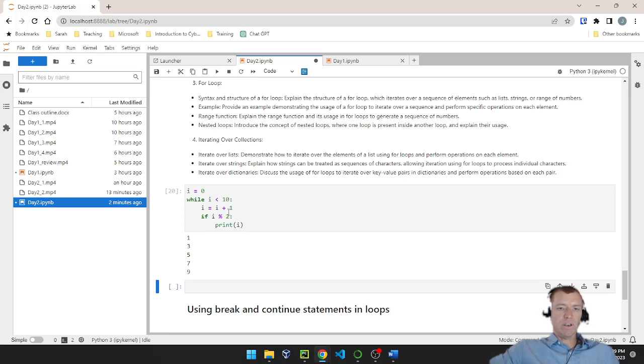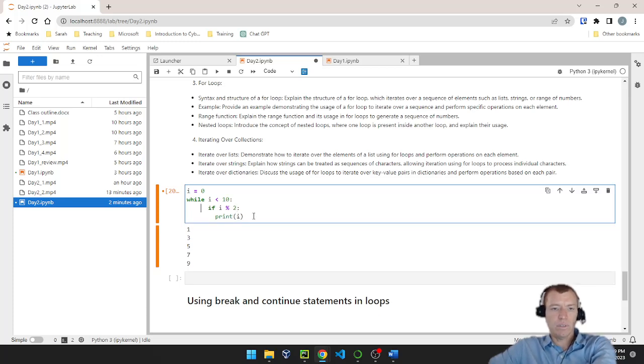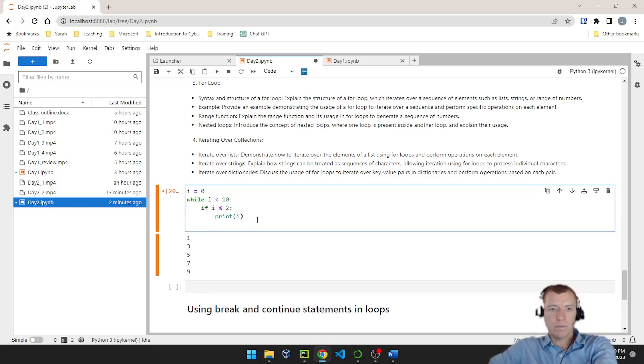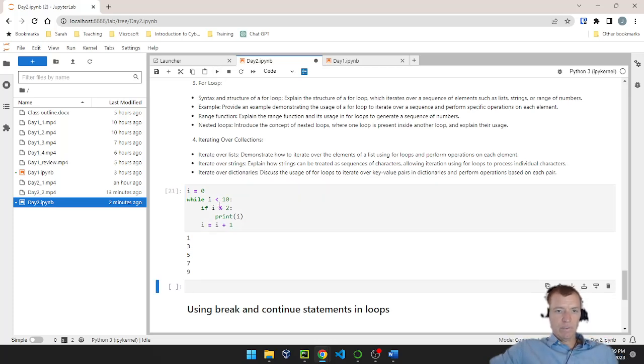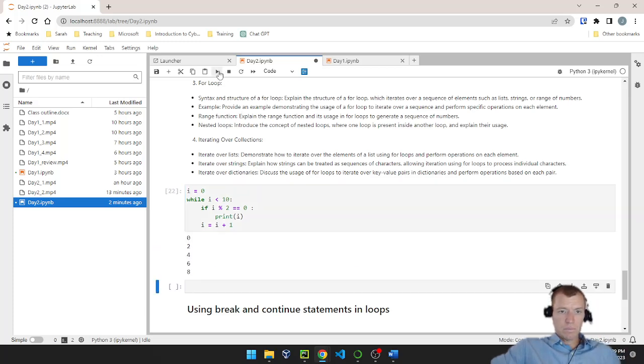There we go. Actually, I did the odd numbers. Let's do this addition after our print. There we go. So now we should get the even. Oh, no, I still get the odd numbers. Plus 2. Oh, we got to say double equals 0 just to make it cleaner. There we go.